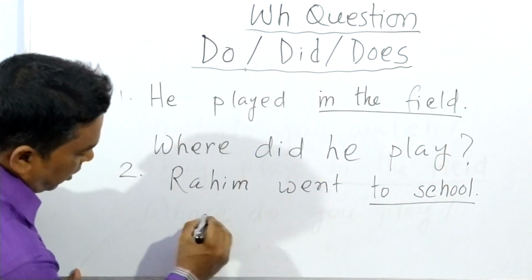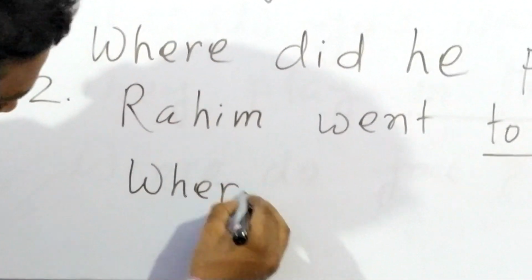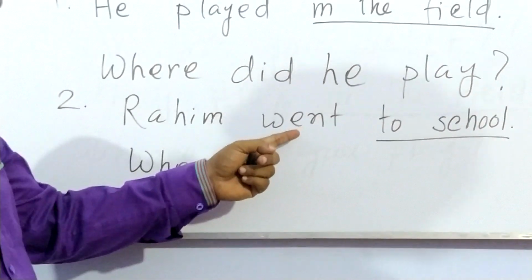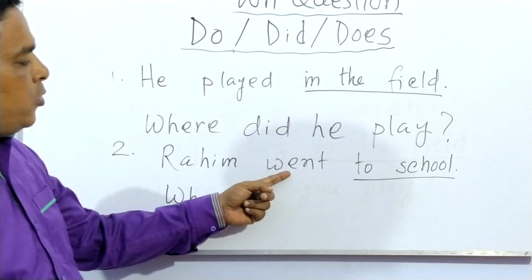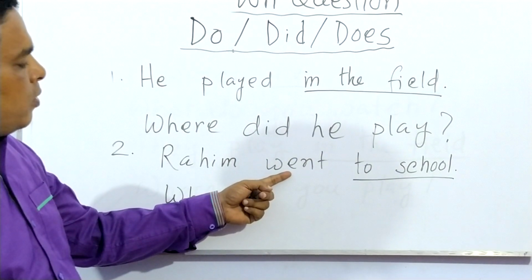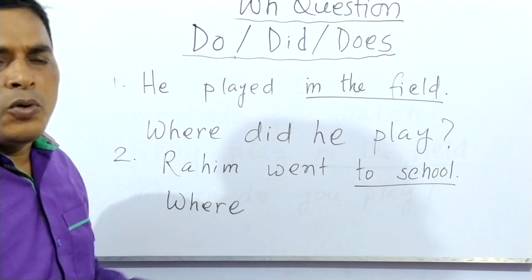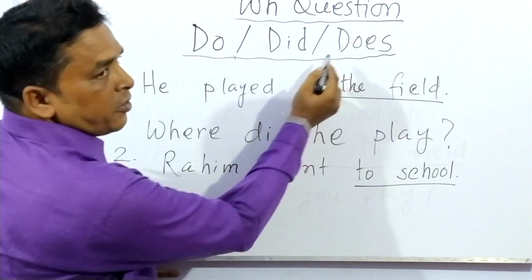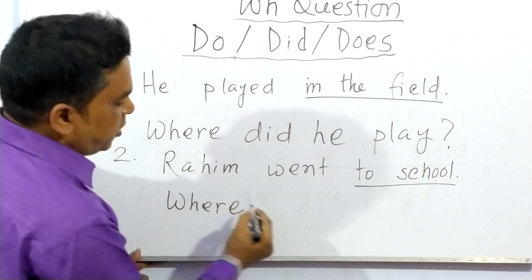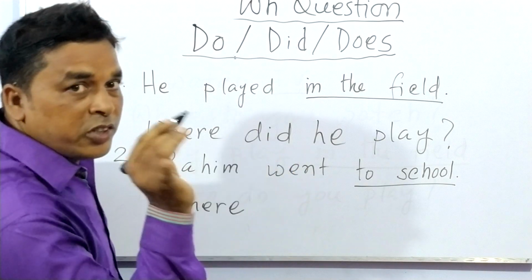So at first I write here where. Then you think here is the verb is past form, past tense. So after the where, what we use? We use do, did, does. From this we use did. Very early we learned it, how to use the did.